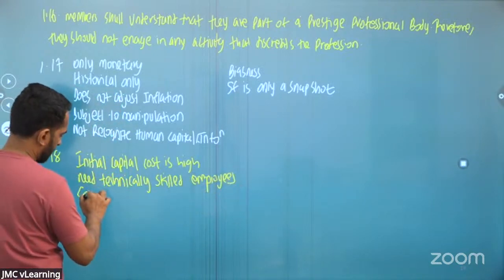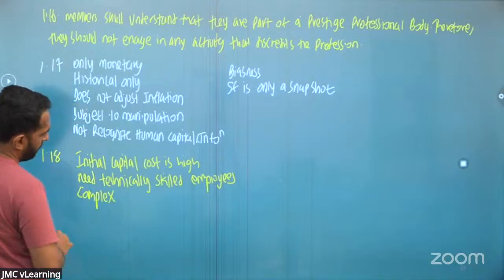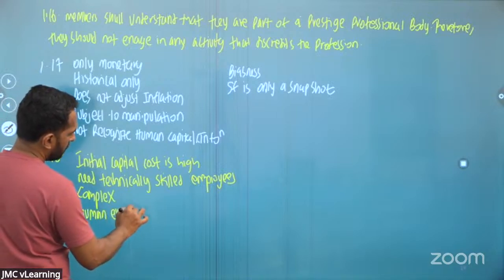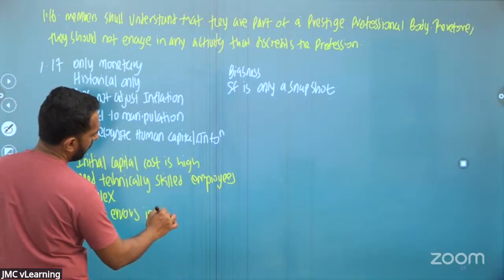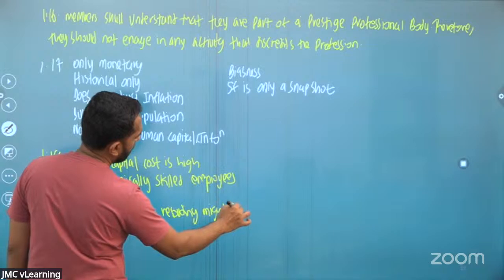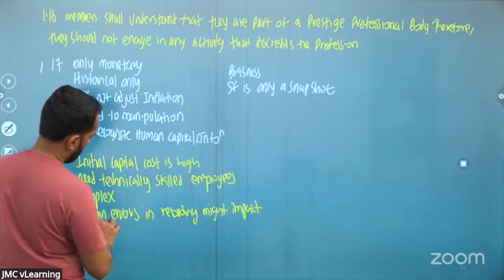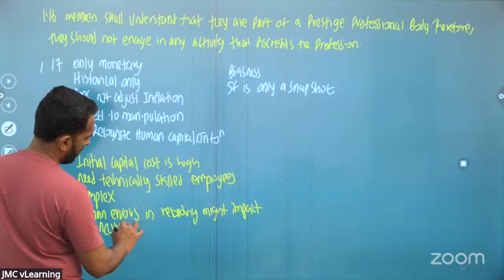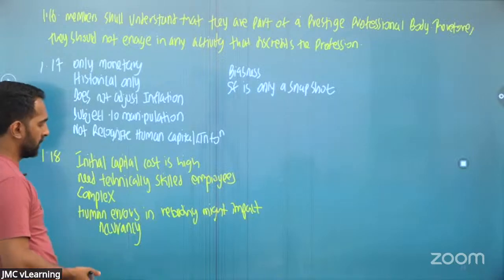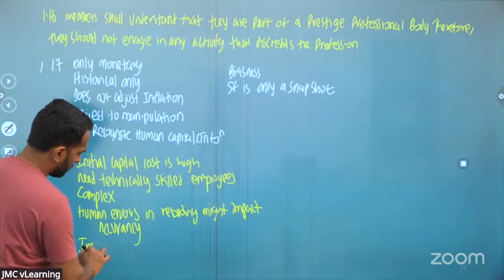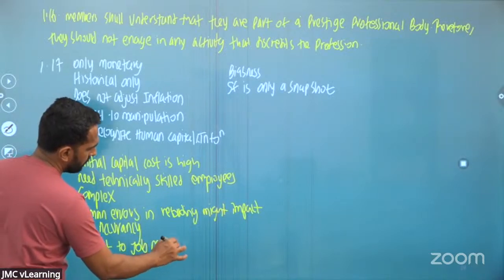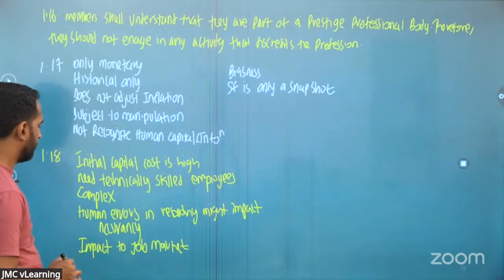And it would be complex, right? And human errors in recording might impact the accuracy. Sometimes when you are recording the transactions in the computerized system, you might make some blunders, right? It will impact the job market, impact to the job market, right?